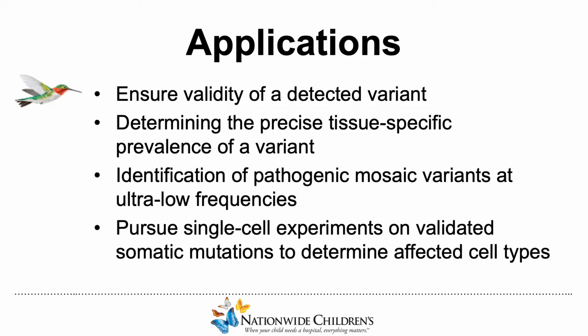The applications of targeted sequencing are very exciting. Not only are we able to ensure that a variant detected by whole exome sequencing is real, but we can determine the tissue-specific prevalence of a variant by identifying the resected tissue type. Alongside this, mosaic variants that are present at ultra-low frequencies are able to be identified. This means that a very small percentage of cells in the sample can have the variant and it can still be validated. In the future, IGM is hoping to pursue single-cell experiments. Through single-cell, specific cell types that contain the mutation can be identified.